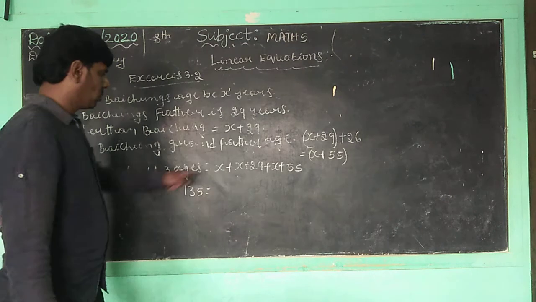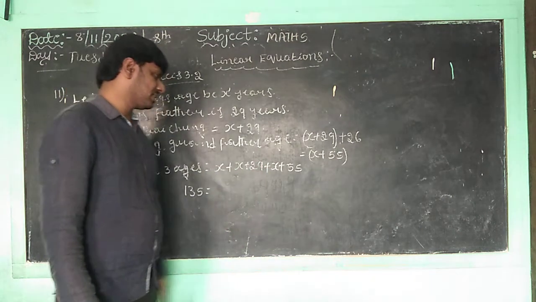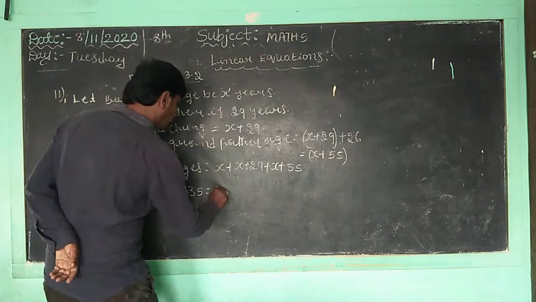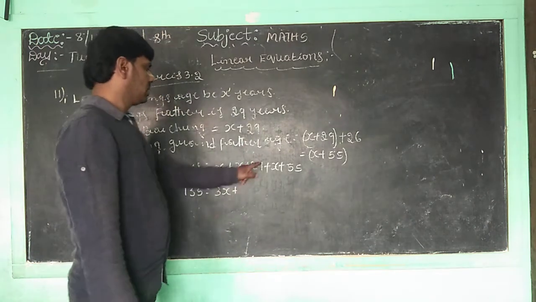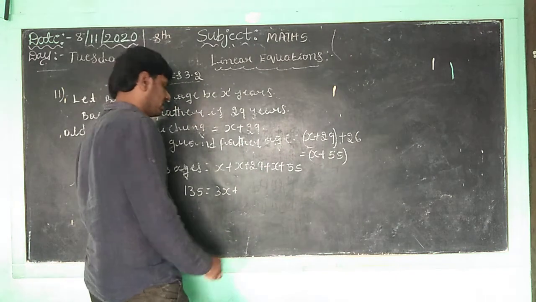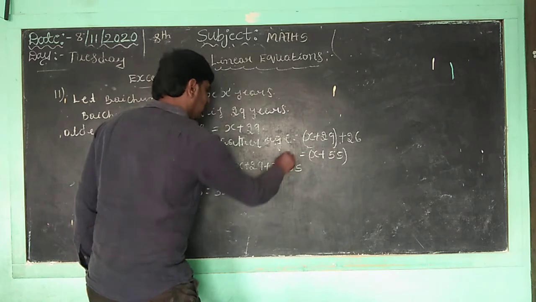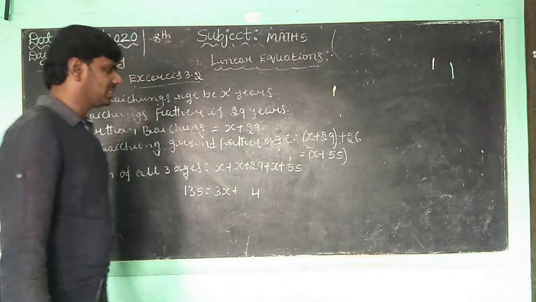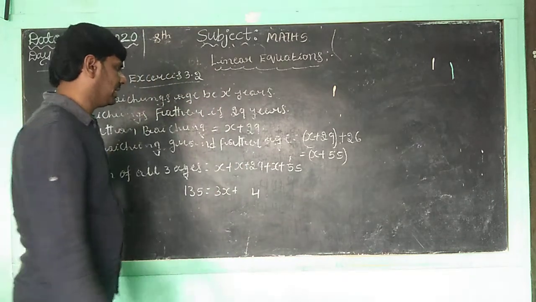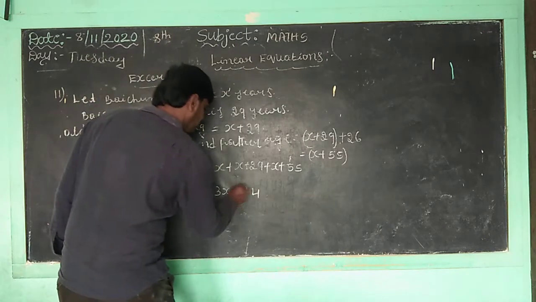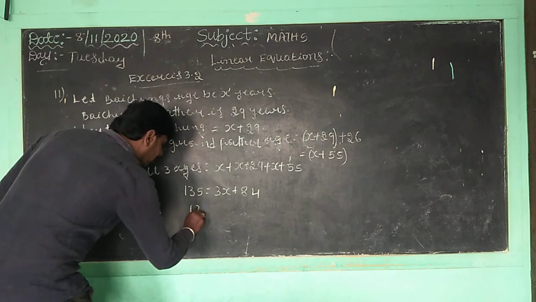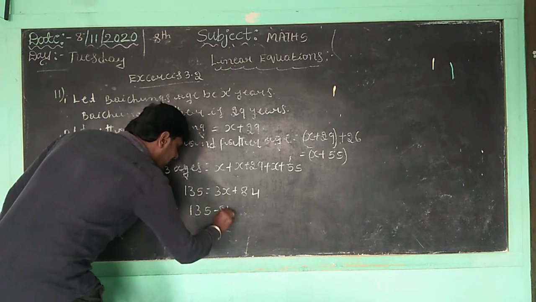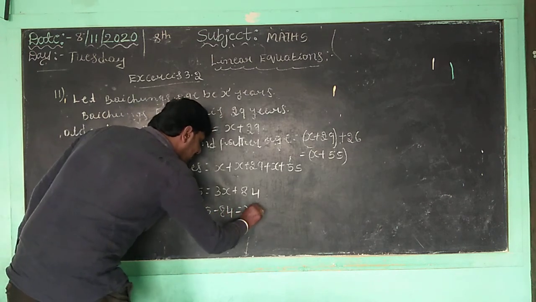Correct? 1x plus 1x plus 1x is 3x, plus 29 plus 55. 9 plus 5 is 14, carry 1. 1 plus 5 is 6, 6 plus 2 is 8. 84. Correct, children? So children, this 84 will come to the left hand side as minus 84, equal to 3x.